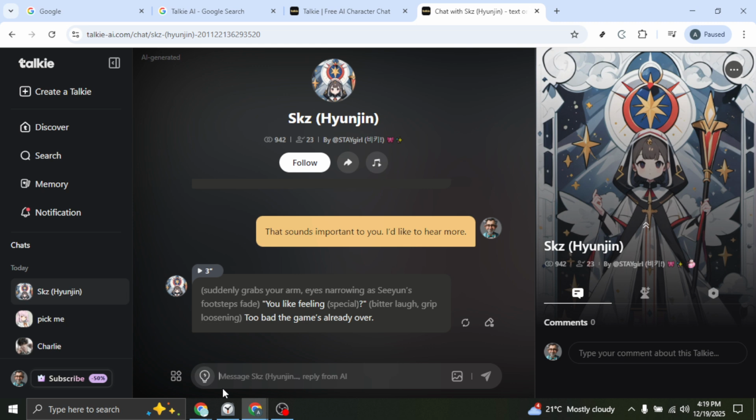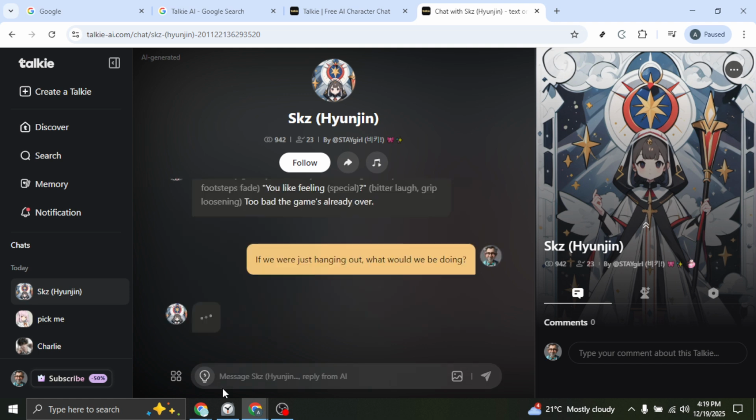As the conversation flows, you can gently explore friendship or affection in a low-pressure way. Keep it light and collaborative. A helpful prompt is, "If we were just hanging out, what would we be doing?" This kind of imaginative question invites closeness while staying appropriate, and it helps you find shared interests.